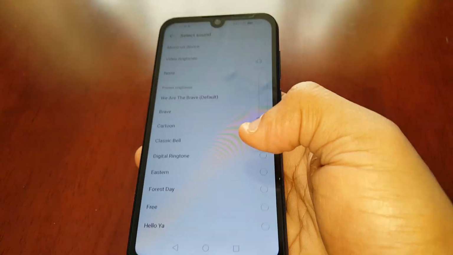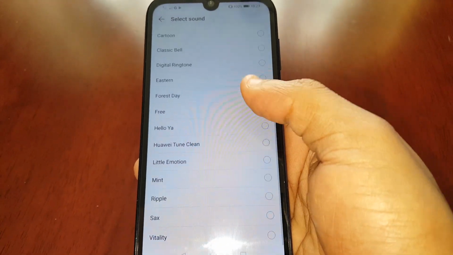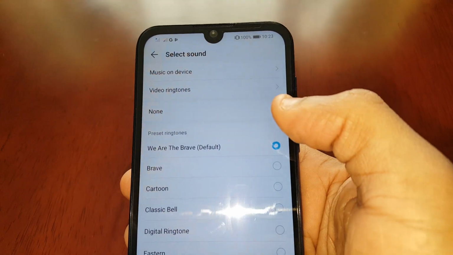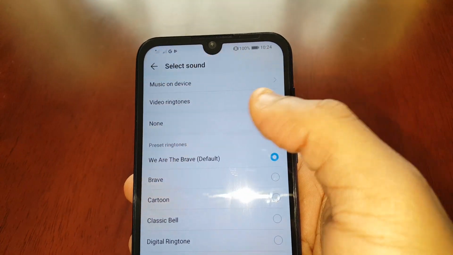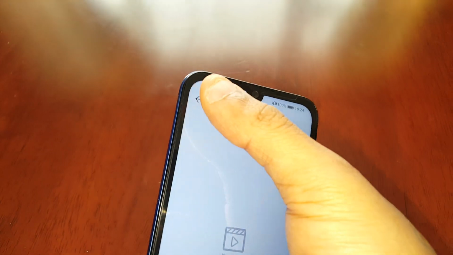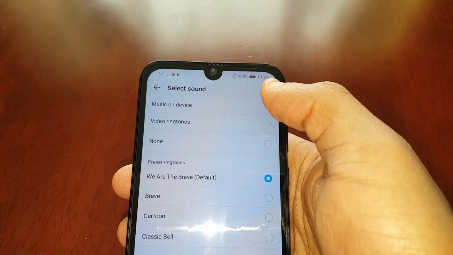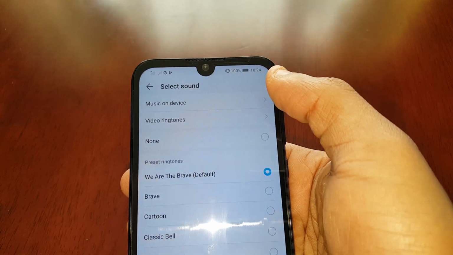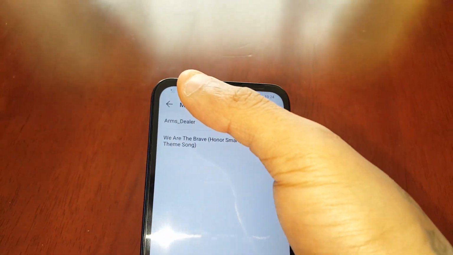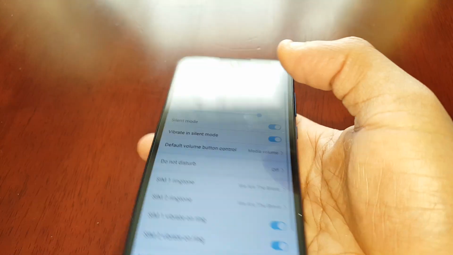Okay, so you can just select any one of these as your ringtone and it will set automatically, or you can select to have no ringtone, or you can select a video ringtone if you have any videos stored on your device, or you can set a song which you have stored on your device as well. So you can set your own music by selecting this option here, music on device.